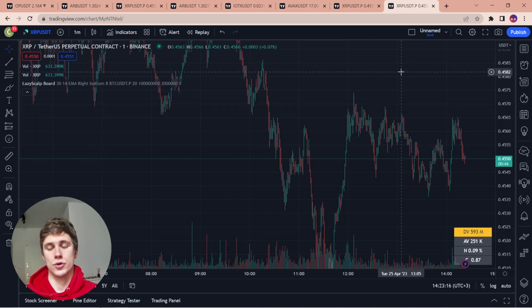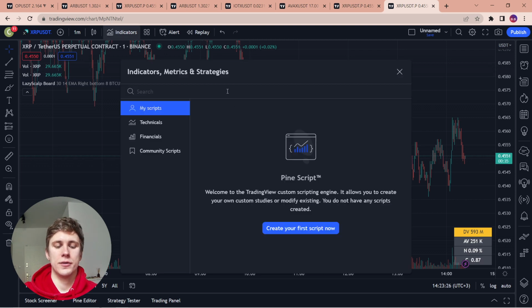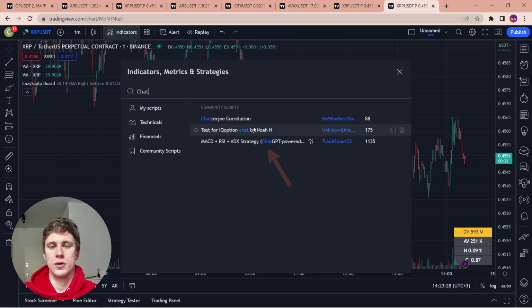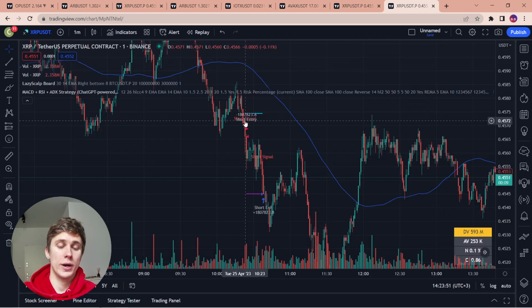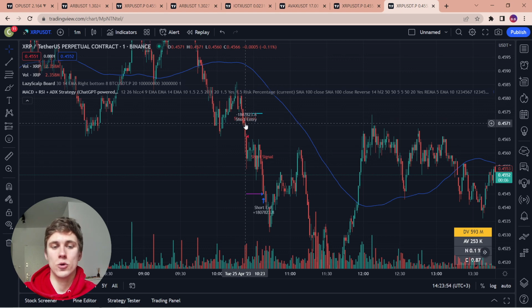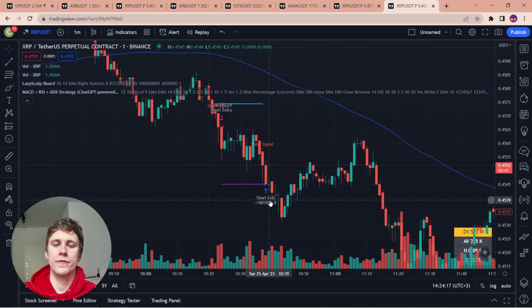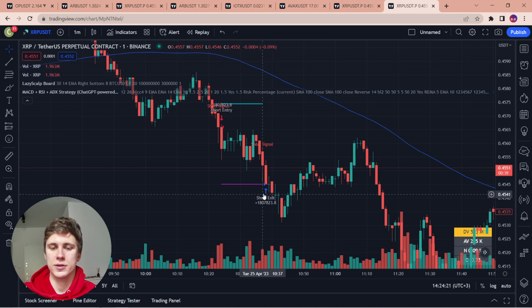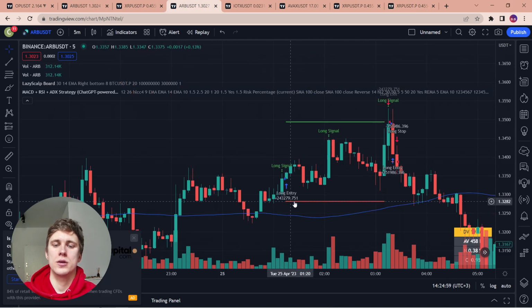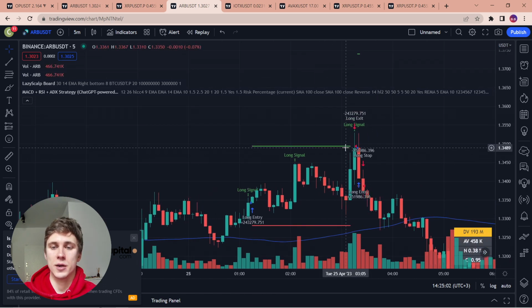Another way is just to search for a complete indicator from ChatGPT that already exists in TradingView. We go there and enter here chat. We choose it. Here we have quite clear signals on the chart, but we see it on the history. We see the recommendations for entry. For example, short entry here, potential stop loss, and the potential take profit. Here we have the signal of short exit or take profit. In this case we have a long signal, stop loss for it, and the take profit.